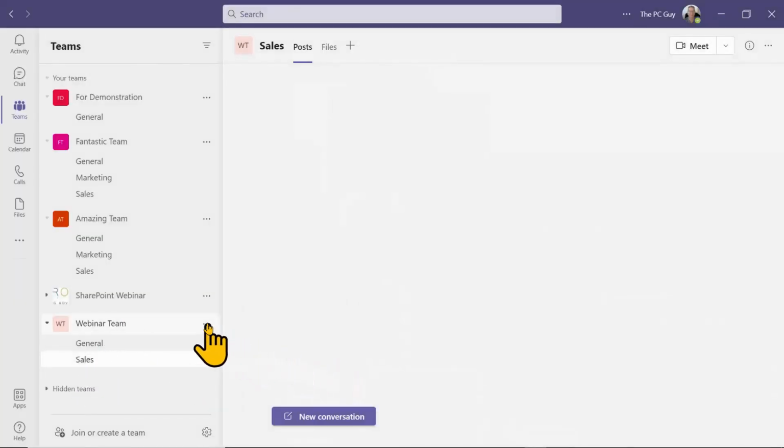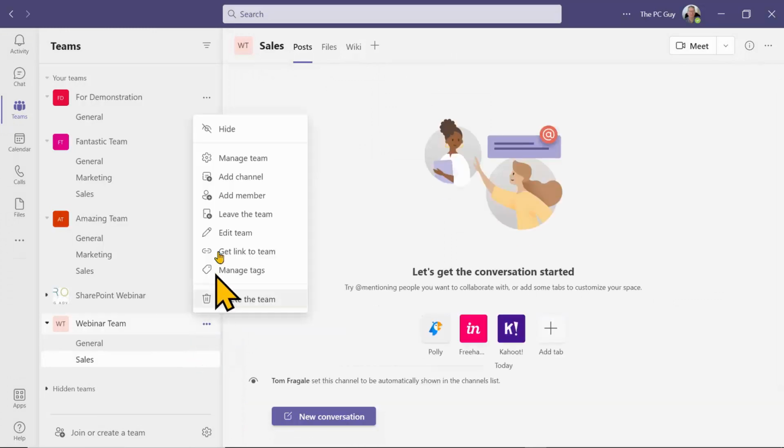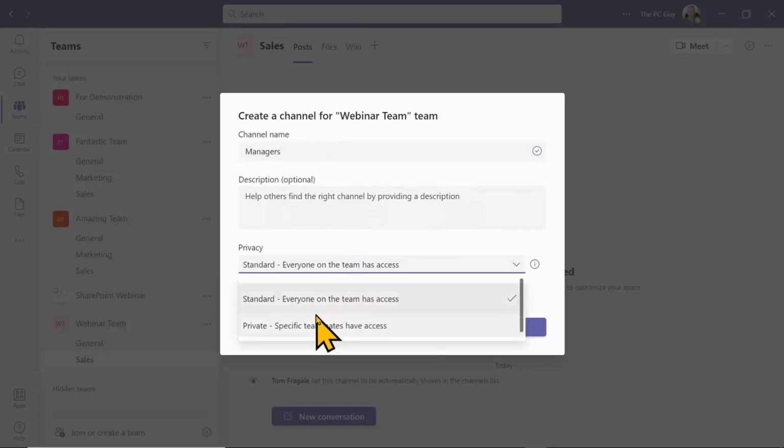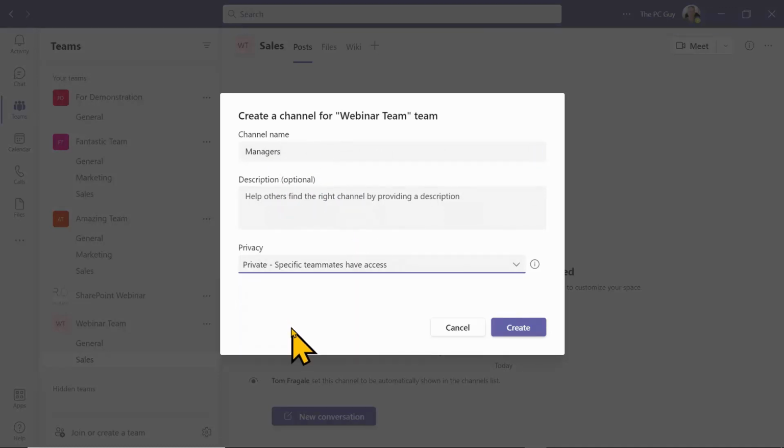So again, I'll click the three dots next to that team, and then I'll click Add a channel. Here I'm going to call it Managers. It could have a description. This time I'll make the privacy private. All right, and then you would invite people into that channel. I'll click Create.